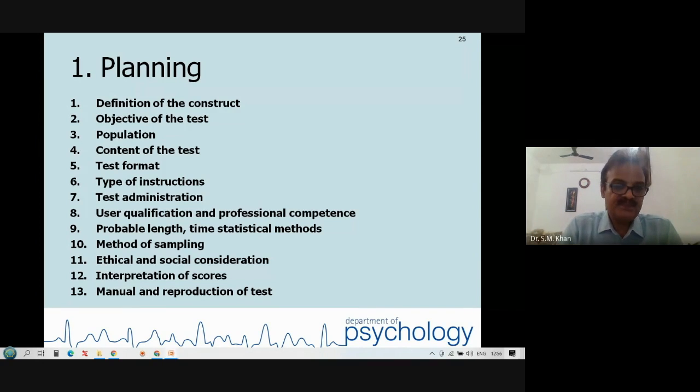Target population, content of the test, whether it will be verbal or non-verbal. Test format क्या रहेगा? Multiple choice, dichotomies or dichotomous, poly, and so on. It is up to you to decide in the beginning itself. You know how you are going to measure the variable under study.